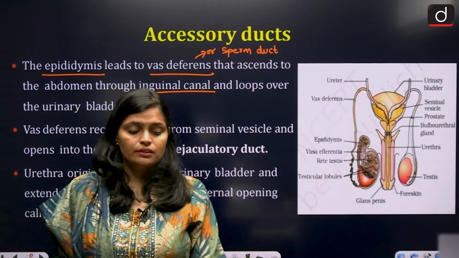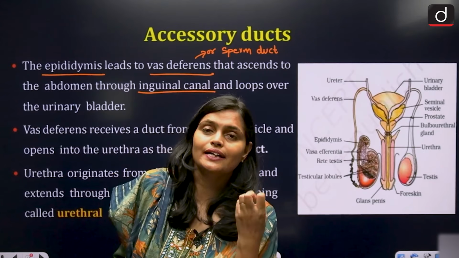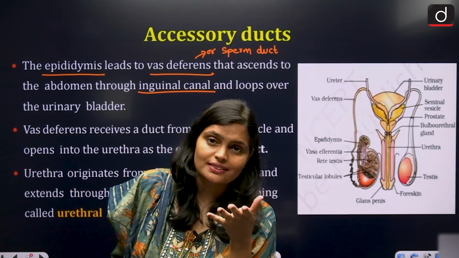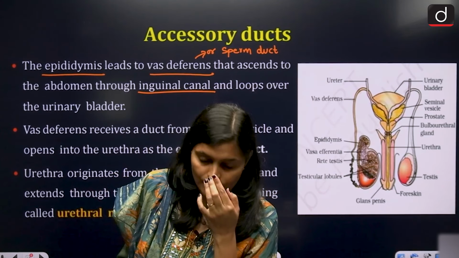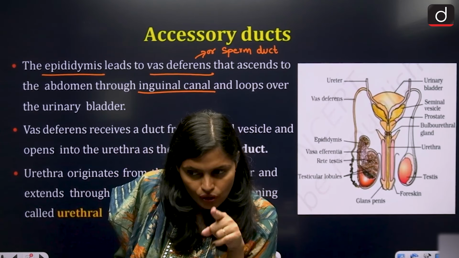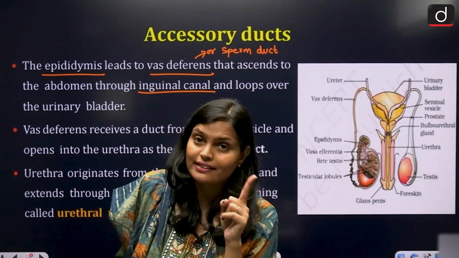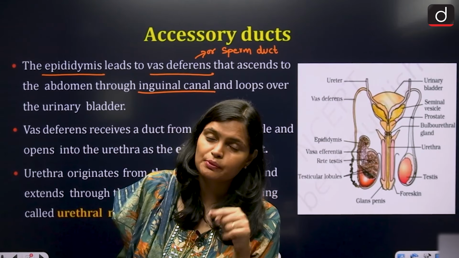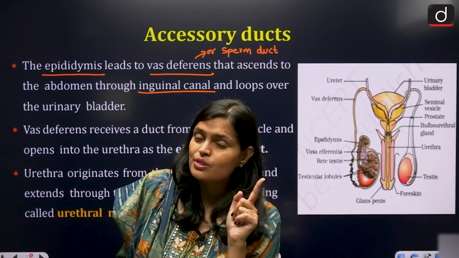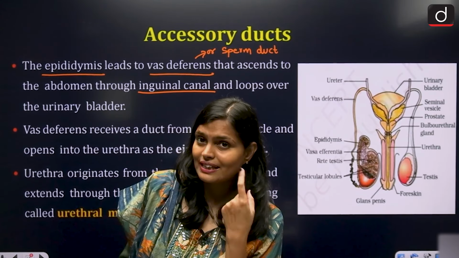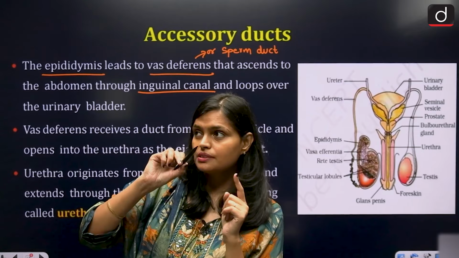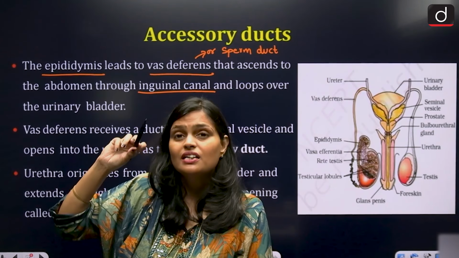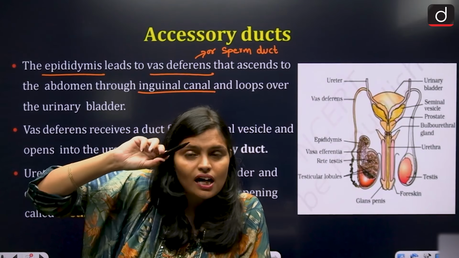You know that the scrotum is placed outside the body, and there you have the testis, and just above the testis you have the epididymis. So the testis is outside the body, the epididymis is also outside the body, and sperm is in the epididymis. Now how does the sperm get inside the body? The sperm gets inside the body when it comes out through the epididymis, through the inguinal canal.